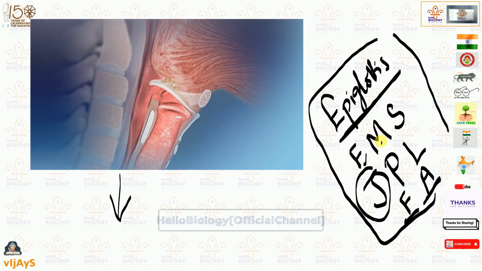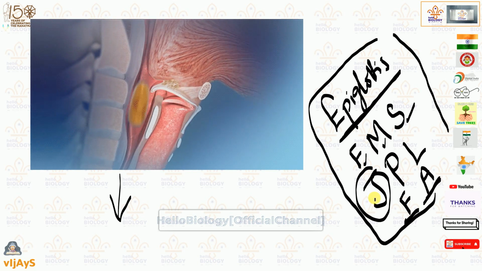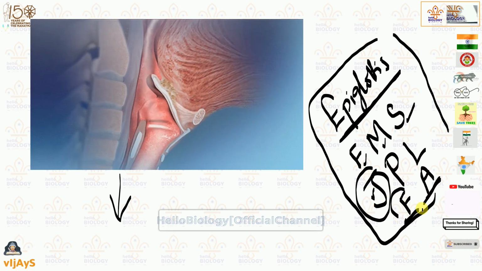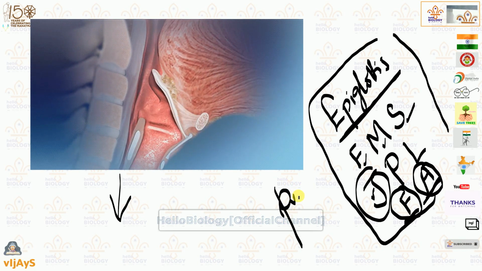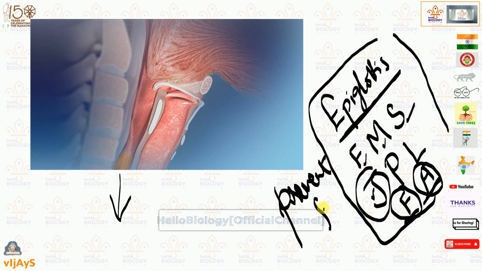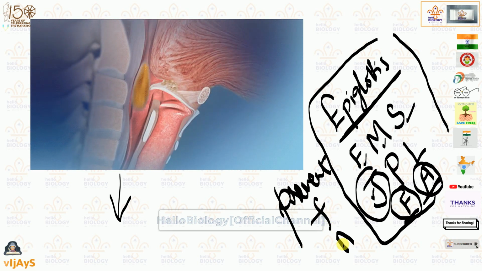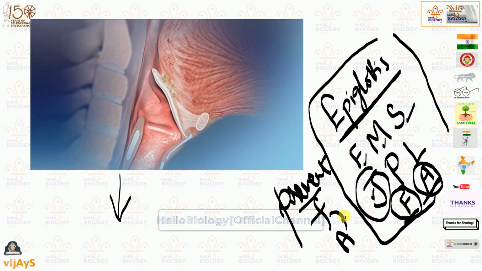Epiglottis is a flap muscular structure which is present at the junction of food pipe and air pipe that will prevent entering of food into air pipe.